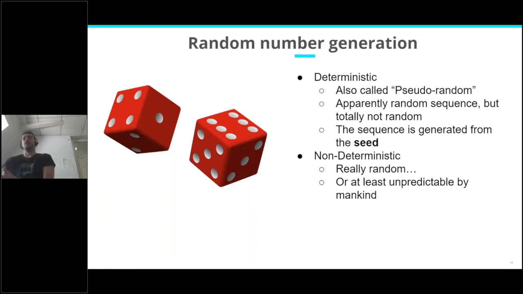And there is also the non-deterministic random number generation, what we could call really random, or at least unpredictable by mankind.